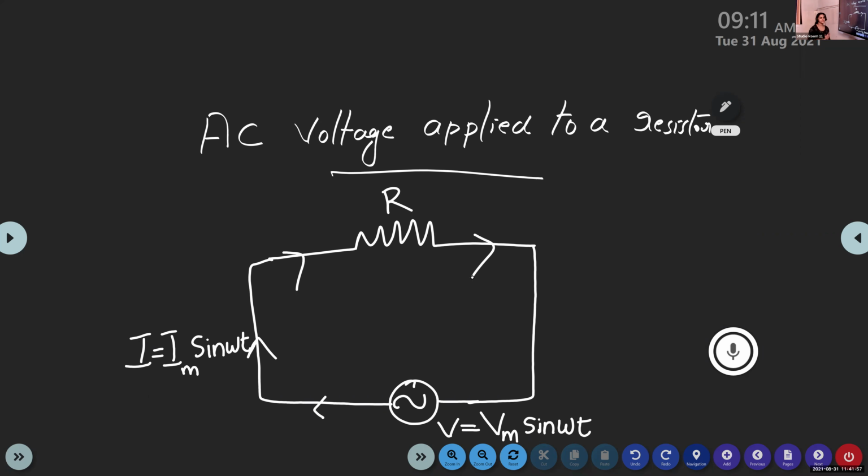If you are applying an AC voltage to a resistor, it is a resistive AC circuit. And such a circuit consists only of the resistor. There are no other circuit elements present in such circuits.